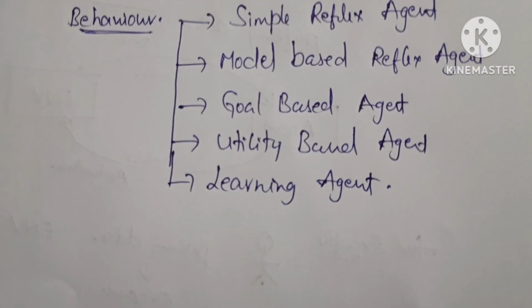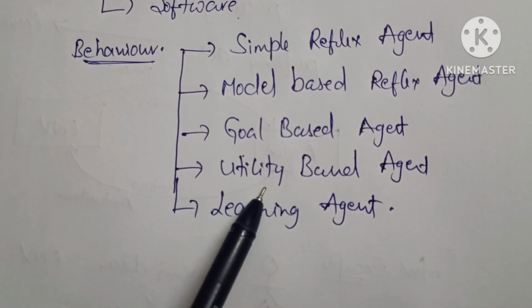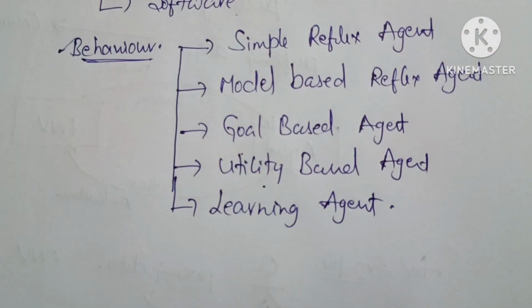Is it clear? These are mainly five different types of agents based on behavior.